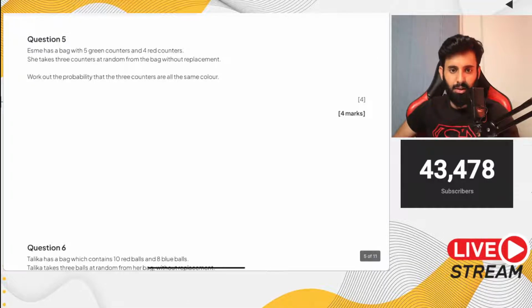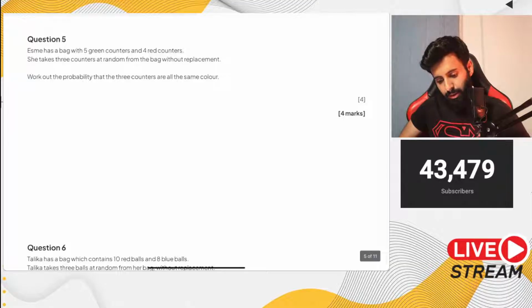One upon 6. Good job. One upon 6 is the correct answer. Good job, fellas. So I'm gonna do it now. Work out the probability that the 3 counters are all the same color. The only way that can happen is if you have green, green, green, or red, red, red. This or means that we will add.